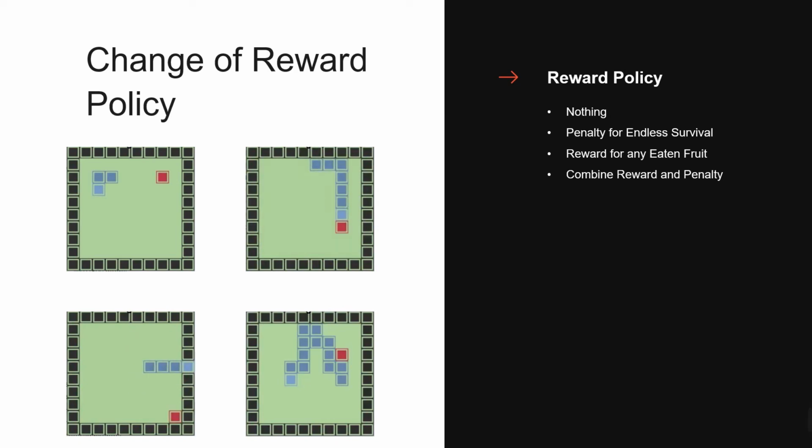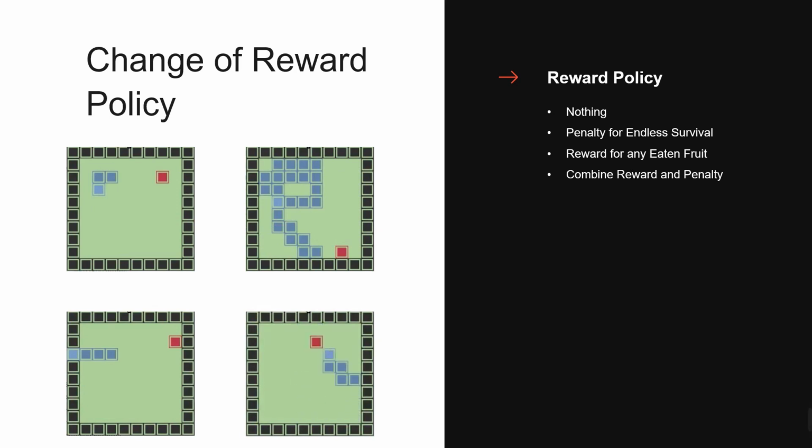The third one is to encourage the snake to eat fruits by rewarding some points each time a fruit is eaten. The more fruits it gets, the more points it gets. By adopting a proper reward policy, the snake will eat as many fruits as it can. As we can see, the snake is almost as smart as a human. However, the problem of self-spinning is still unsolved, and it happens from time to time.